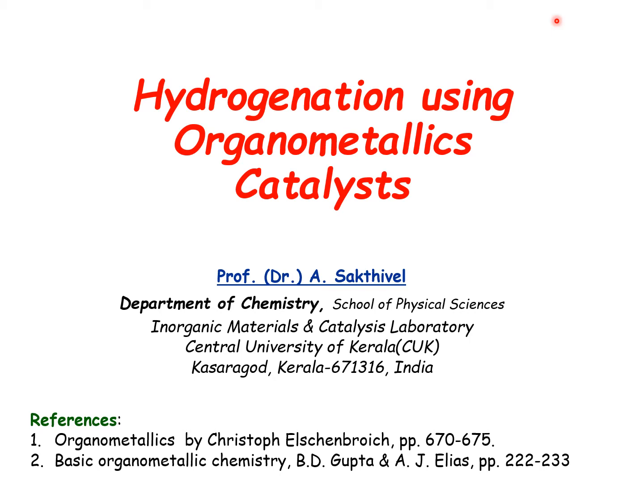From this class onwards we will be talking about various important types of catalytic transformation using organometallic catalysts. In this aspect we will first talk about hydrogenation. I followed two books: Organometallics by Christoph Elschenbroich, and Basic Organometallics by P.D. Gupta and Elias, which I mentioned already. The page numbers are also given here.